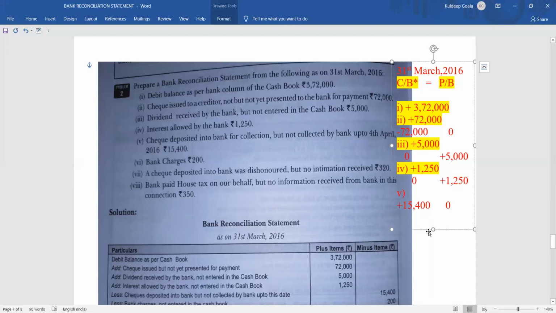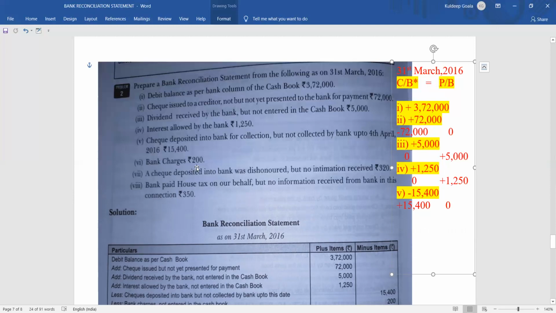We have to bring the balance of cash book also to zero. How will you bring it? Minus 15,400, isn't it? Minus 15,400. Now the balance of both the sides are same. Clear? This is how we are going to show the entries. Okay, show the adjustment. Now coming to the next point, that is point number 6.